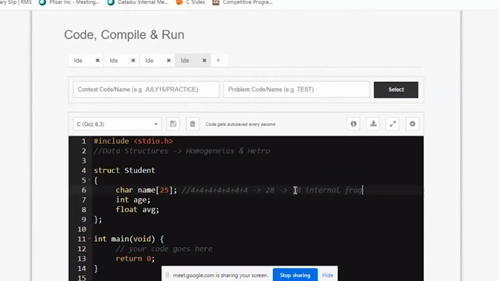Your computer's size is in GB, nowadays even in TB, so bytes are very, very small compared to that. But remember this theoretical concept. When you're asked in your exam for the size of a character name, tell 25. But when you execute it on your computer, it is going to give you 28. Don't get confused at that point. Your industry expects you to write 28. In your campus drives, the questions will expect 28 only. They want to see whether you know what the computer is actually doing.